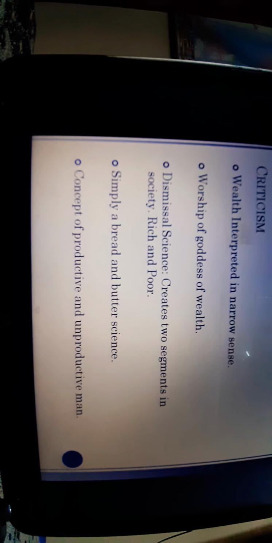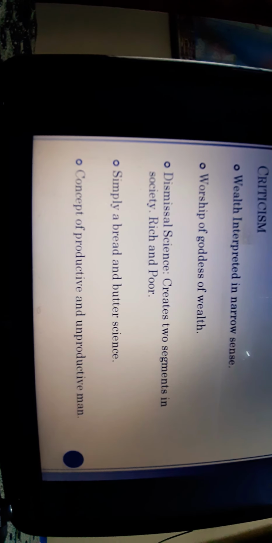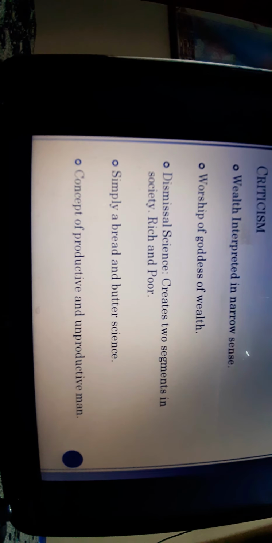Then the second point says it is all about the worship of the goddess of wealth. That's why we say the gospel of mammon. We simply focus on wealth and we are simply worshipping the goddess of wealth, and how far will society accept such a definition, which creates two sections in society? One becomes rich and the other segment becomes poor. So it is not acceptable to anyone.